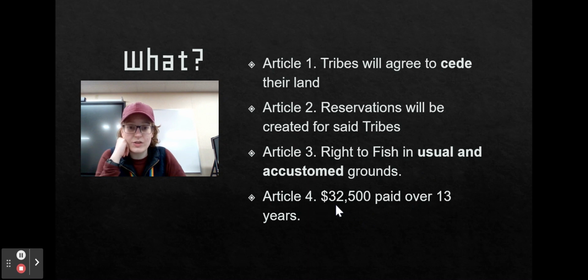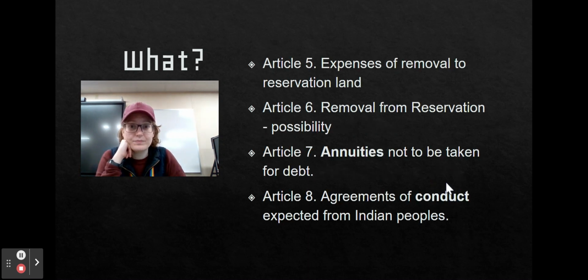Then it goes on to say $32,500 paid over 13 years. So I'm like, okay, the US government is going to pay them for the land. Okay, sounds okay. But then Article 5, expenses of removal to reservation land. Removal from reservation possibility. Annuities not to be taken for debt.